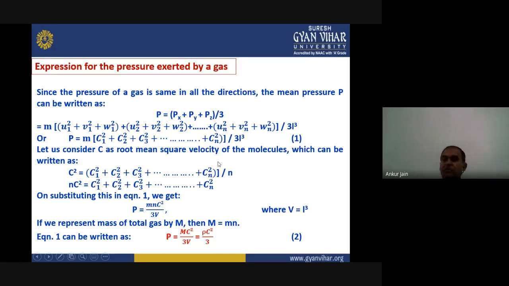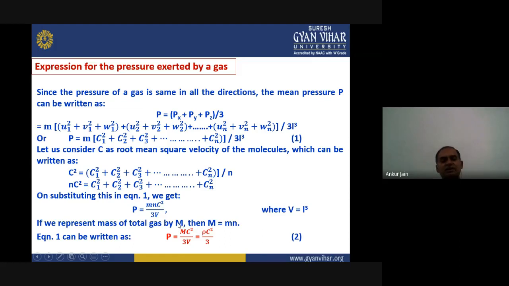We can replace L cube by the volume of the cubic box. So we can write P equals m N c square upon 3V, right? Now the small m is the mass of one molecule. If we represent the total mass of the gas as capital M, then M will be equal to small m into the total number of molecules, so m into N. We can replace this m into N by capital M and the expression will be M c square upon 3V.